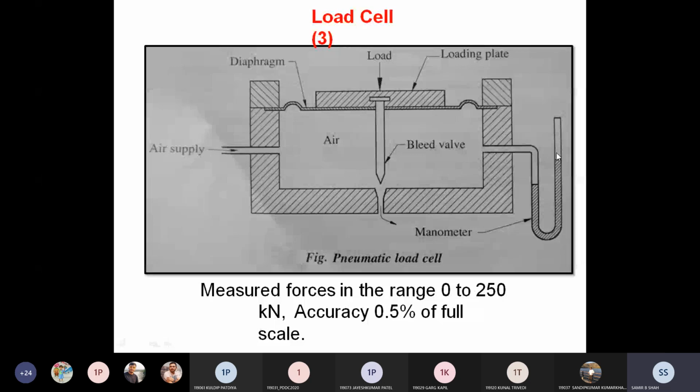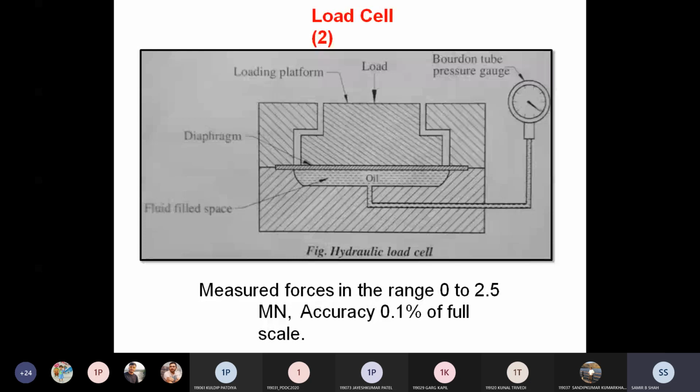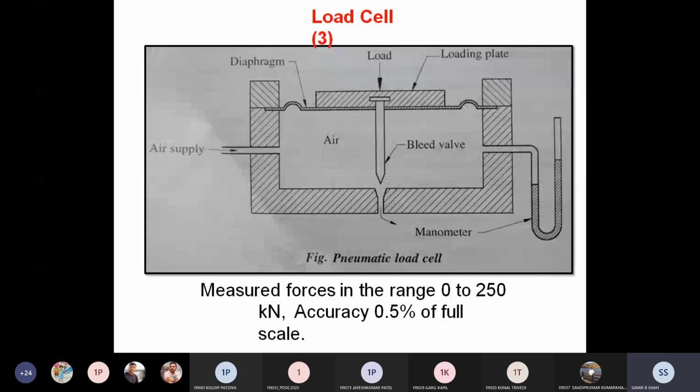So we get the height, and that height is proportional to the unknown load applied on the loading plate. But there is one disadvantage: when we talk about air supply, there are chances of leakage.